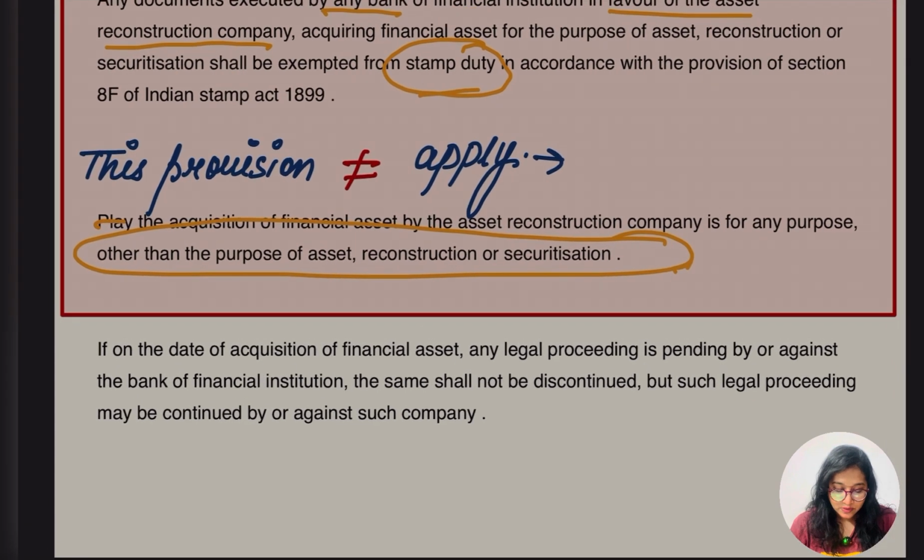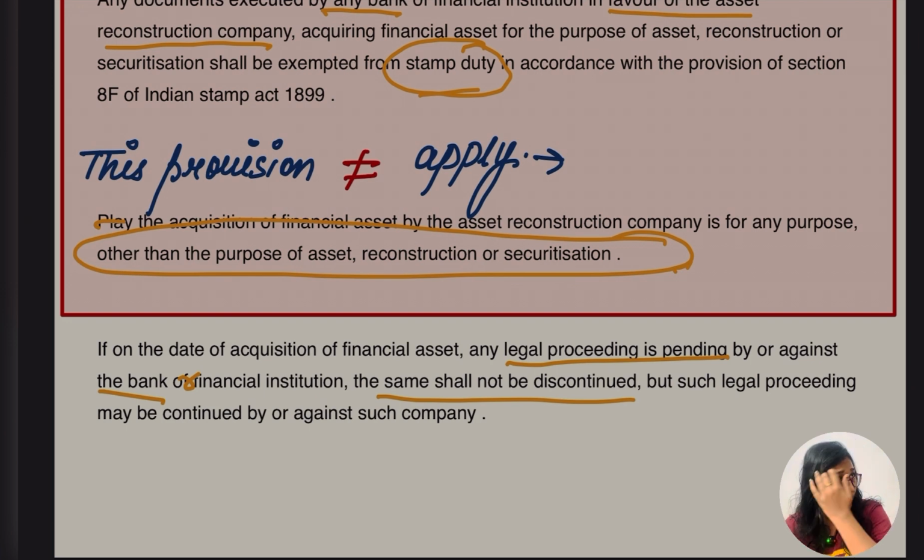If on the date of acquisition of financial asset any legal proceeding is pending, what happens usually? If any case is pending, then further proceeding cannot be done, right? But in this case that is not going to apply. Let's read out and understand what the section is saying. If on the date of acquisition of financial asset any legal proceeding is pending by or against the bank or the financial institution, the same shall not be discontinued.